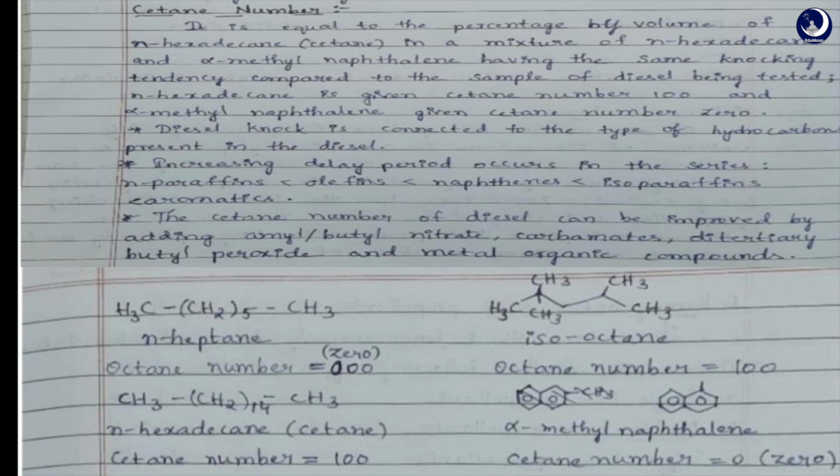Cetane number is equal to the percentage by volume of n-hexadecane, that is cetane, in a mixture of n-hexadecane and alpha-methyl naphthalene having the same knocking tendency compared to the sample of diesel being tested. n-Hexadecane is given a cetane number of 100 and alpha-methyl naphthalene is given a cetane number of 0. These are the structures of n-heptane and isooctane, and cetane and alpha-methyl naphthalene.